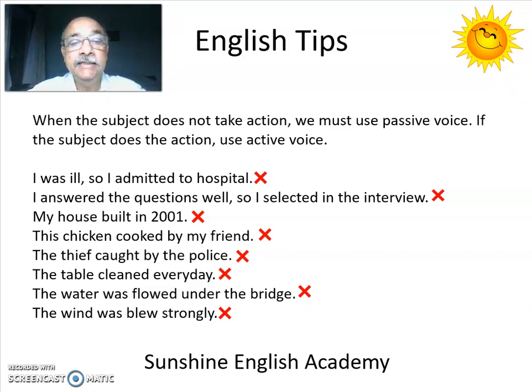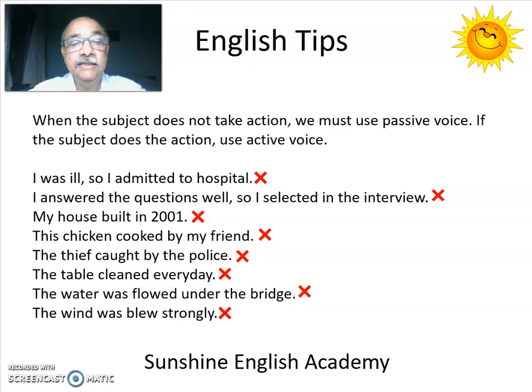The next one, this chicken cooked by my friend. Did the chicken cook something or did the chicken cook my friend? No. So what should we say? The chicken was cooked by my friend. It is passive voice. The object is the one which takes the action. And the object of the verb cooked here is my friend. My friend is the one which takes the action. So we say, this chicken was cooked by my friend.